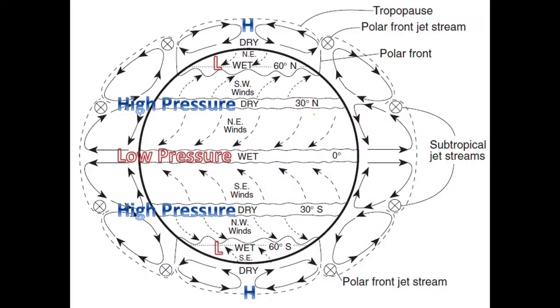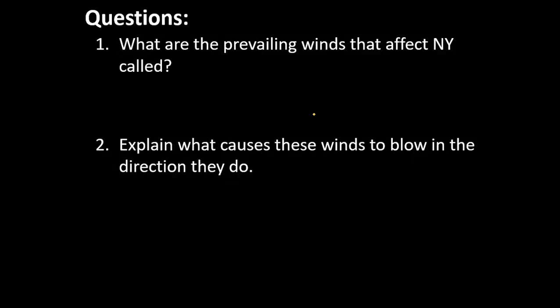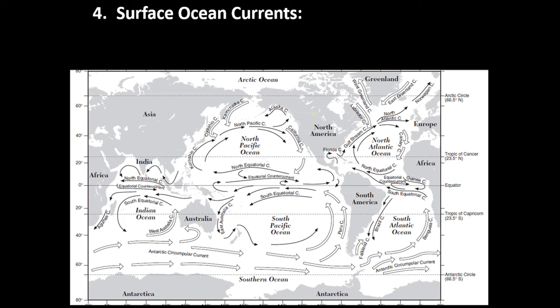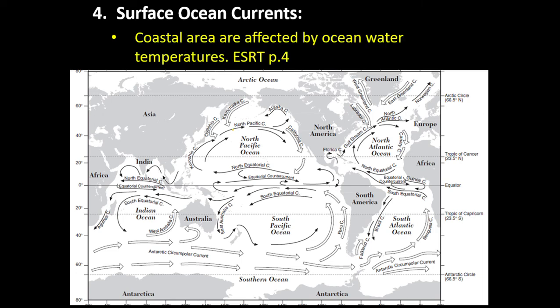Next, skip those. Now, surface ocean currents. This is something that is completely new. This is going to be in your reference tables, on page 4. So this map is page 4 of your reference tables. When we look at this, if you live near a coastal area, meaning near the ocean, our temperatures are going to be affected by that ocean water.